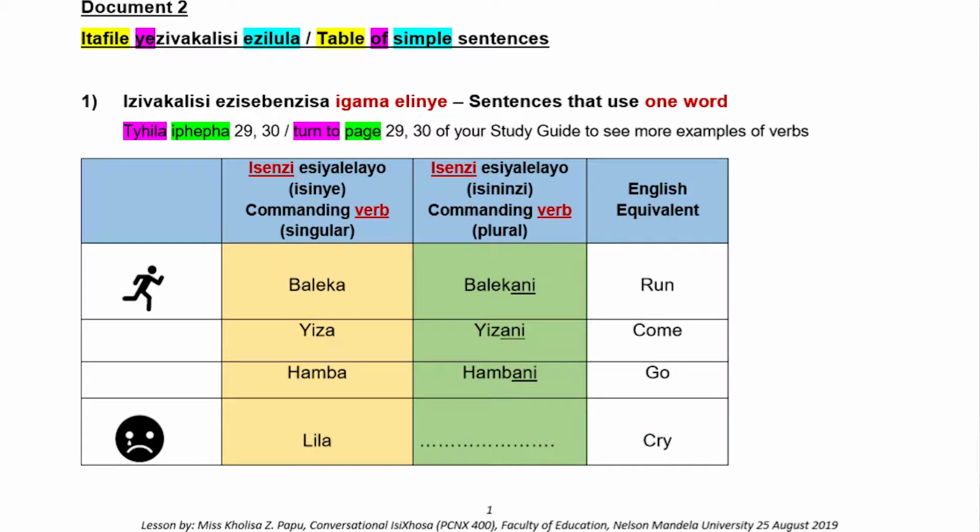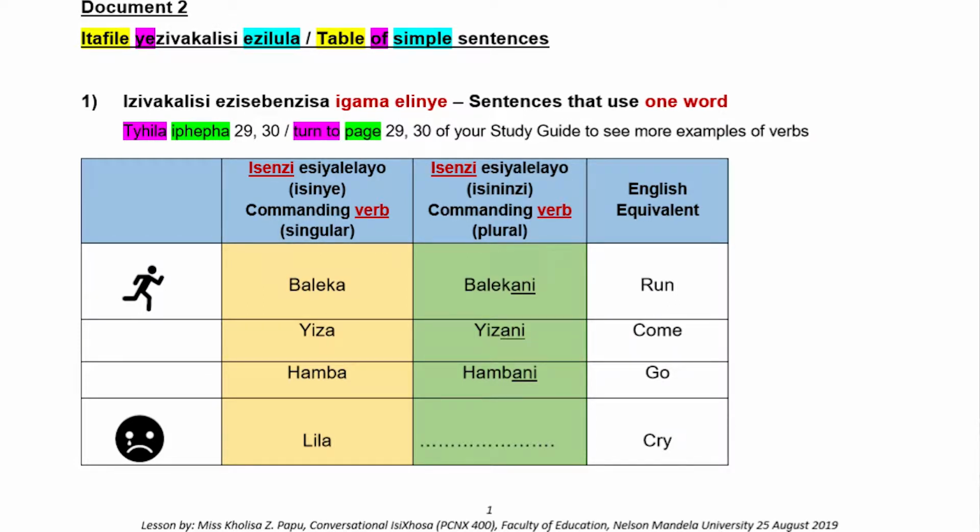Uzobaleka. You will run away. So, run is the command verb that we have constructed after seeing a picture of someone who looks like he was running. So we said run is baleka in IsiXhosa. So baleka is a singular commanding verb.